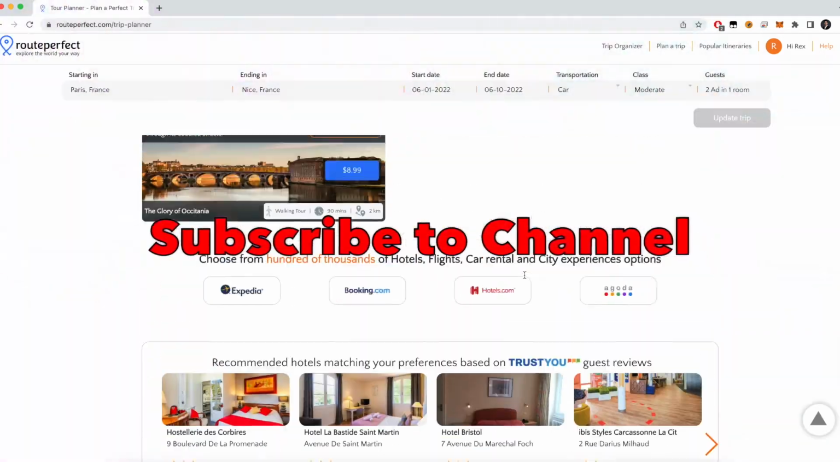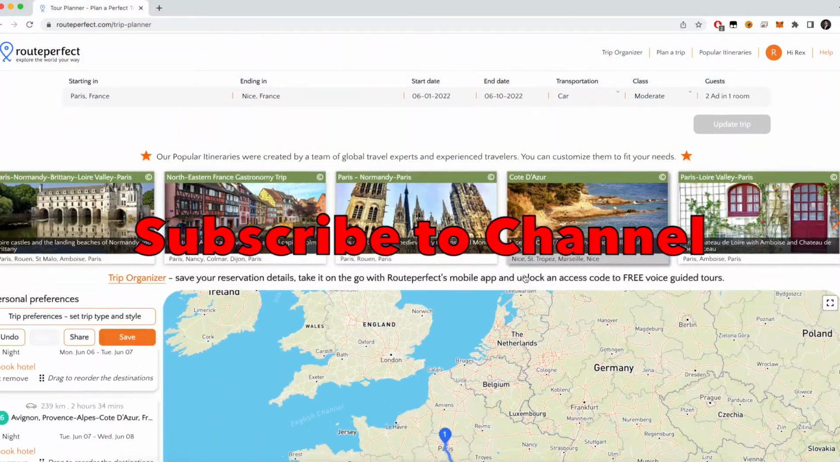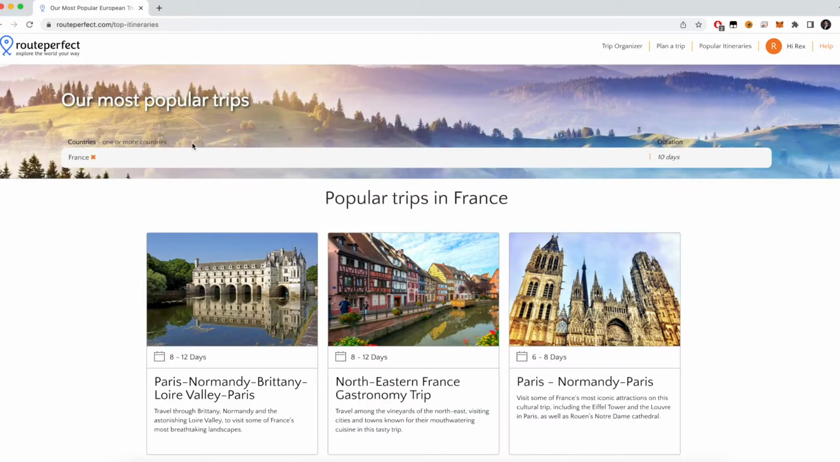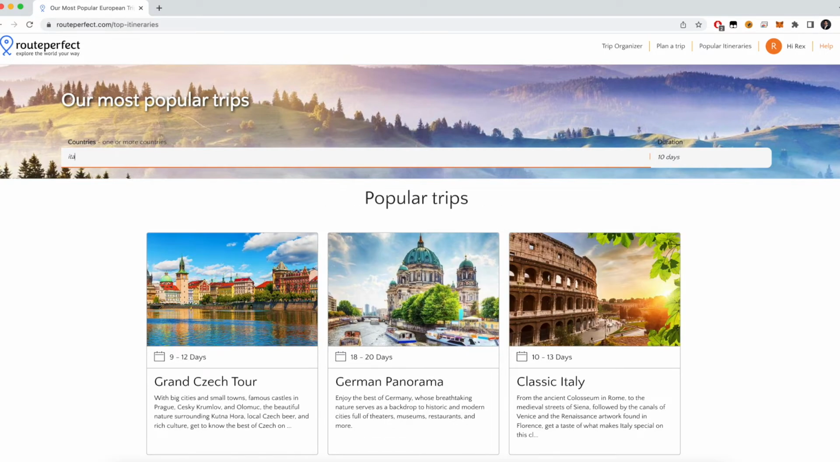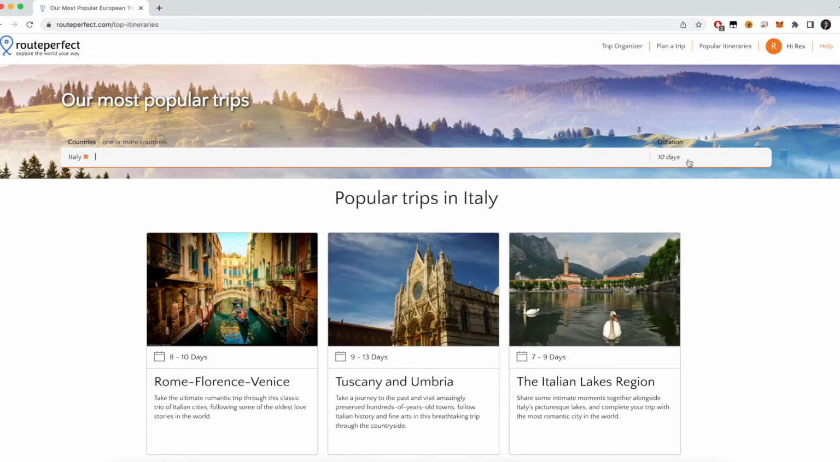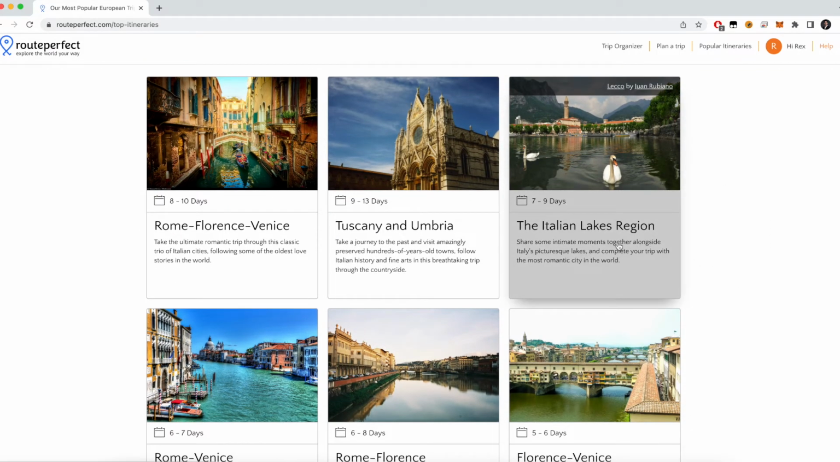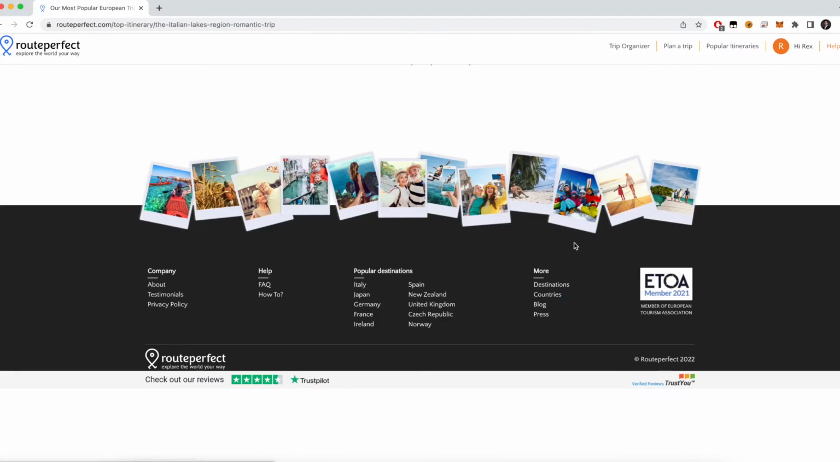And on top of that, let's say you don't have an idea about Europe, but at the same time you would like to explore different countries. So here is a set of popular itineraries. So let's say you would like to explore Italy instead, then I can just type Italy. By default, I'm just choosing 10 days. So they have made a very nice plan for us. Let's explore this one, the Italian Lakes region.